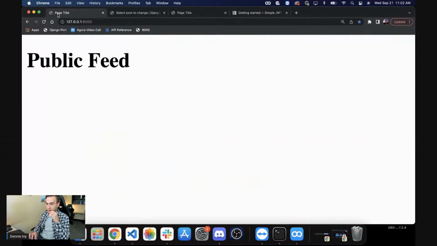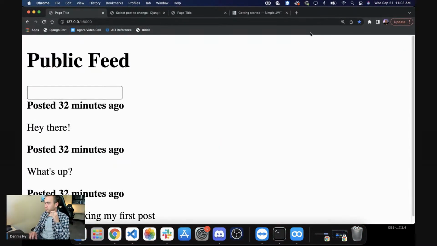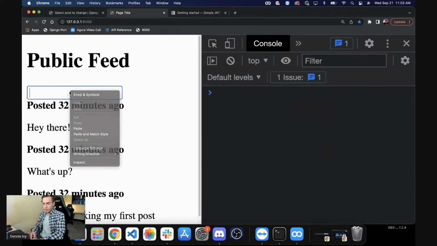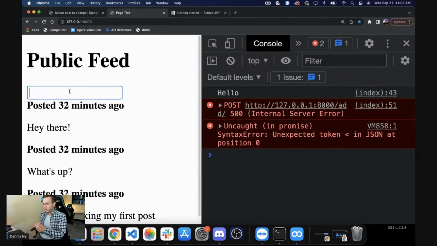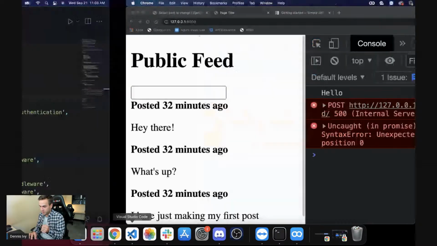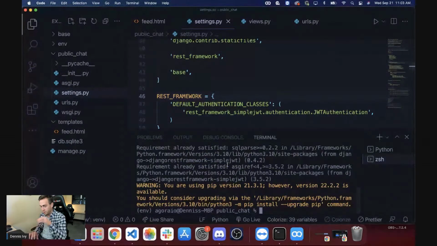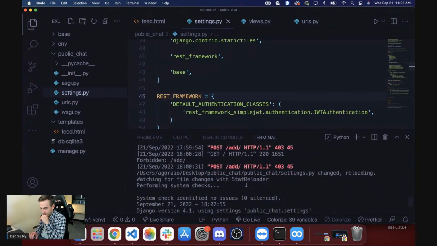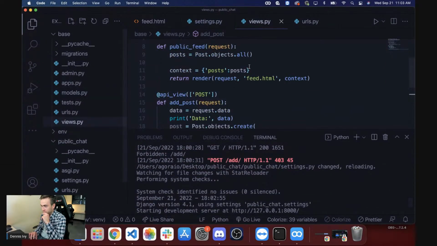Okay, so let's try that again. I guess I have two pages open for that. So we'll just do hello. Okay, so we jump to the next step. It looks like it's working. We just have a different error. Let's go to the back end. So at this point, forbidden. Did I not set the post method?